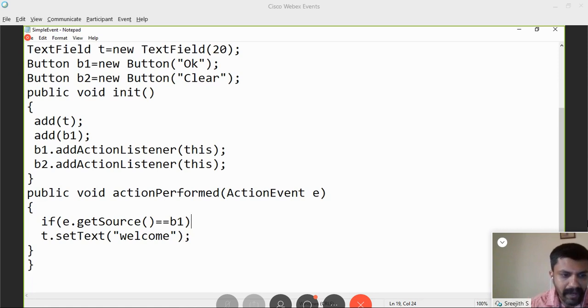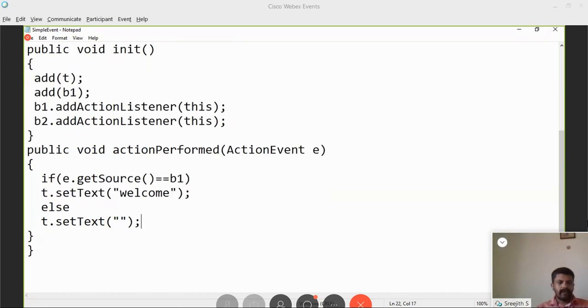Then what should happen? g dot set text welcome. Else, any other button, g dot set text, I'll put an empty string. Okay, I have put an empty string. If e dot get source is equal to b1, then set text welcome, else means otherwise. Okay.